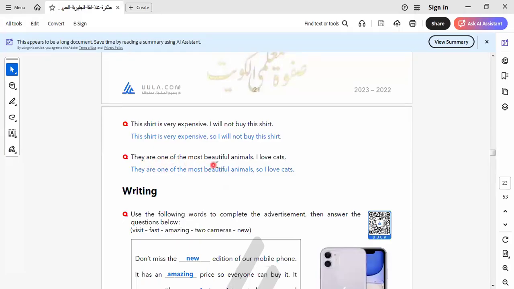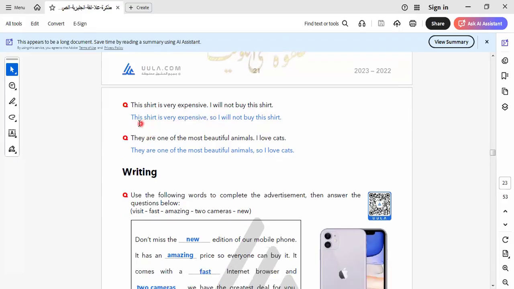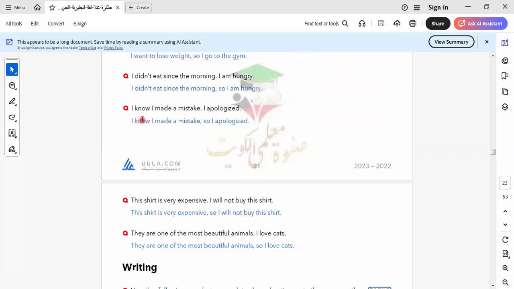They are one of the most beautiful animals. I love cats. So here, they are one of the most beautiful animals, so I love cats. Here we say the shirt is very expensive, I will not buy this shirt. Here I think I have a mistake. So here it is correct: this shirt is very expensive, so I will not buy it. Okay, here we say, I know I made a mistake, so I apologize.